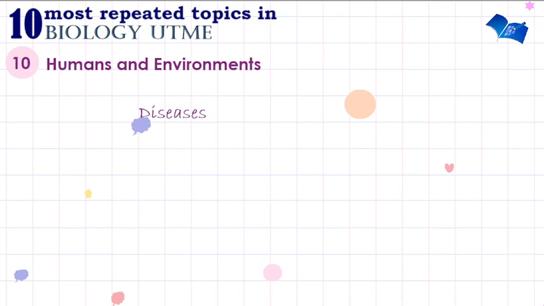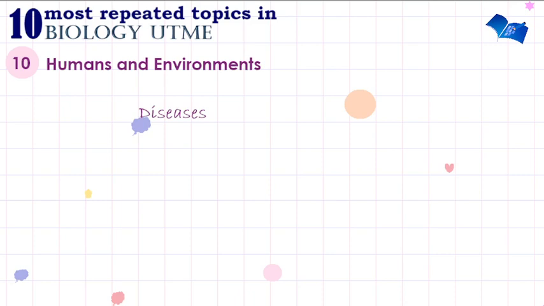Some of these diseases can easily be transmitted from person to person, or through droplet infections. Examples of such diseases: we have poliomyelitis, which is caused by the polio virus. We have cholera, which is caused by Vibrio cholerae. We have tuberculosis, which is caused by Mycobacterium tuberculosis.